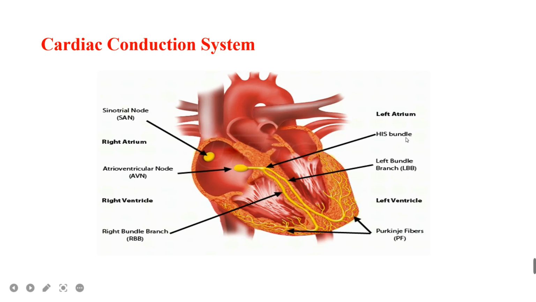Okay, we have the HIS bundle and the Purkinje fibers. Through these only the potential will be transferred. Because of this potential, the contraction and expansion process happens. It starts from the sinoatrial node and travels to the AV node. It will take some time, like 0.4 milliseconds. Again it reaches the AV node. From the AV node, these pulses will be transmitted to the entire part of the ventricles through the HIS and the Purkinje fibers.